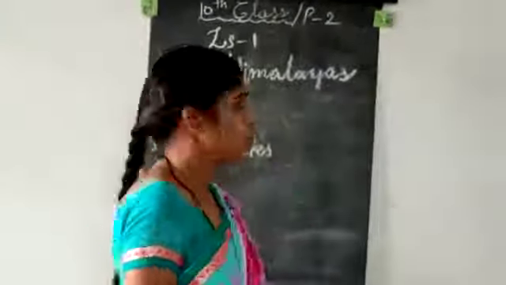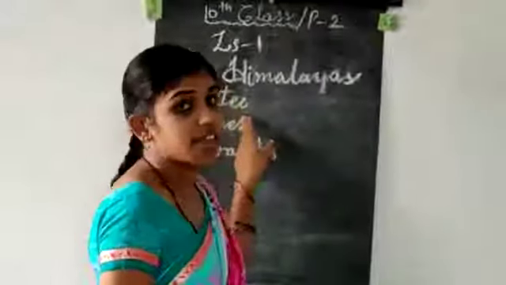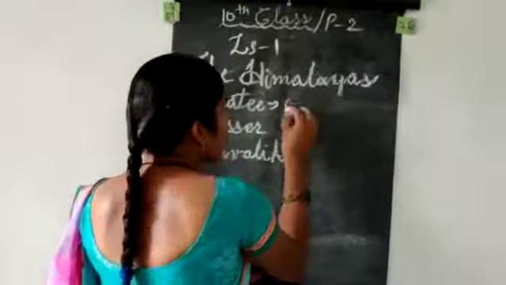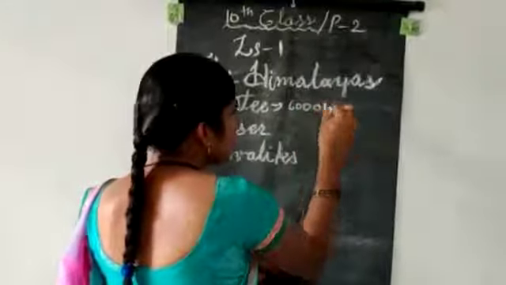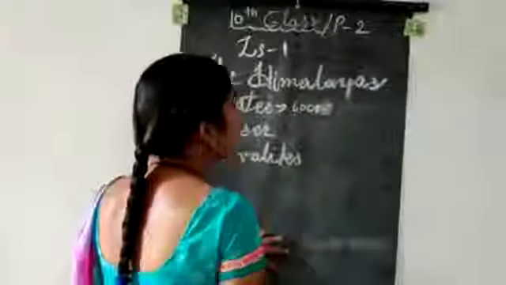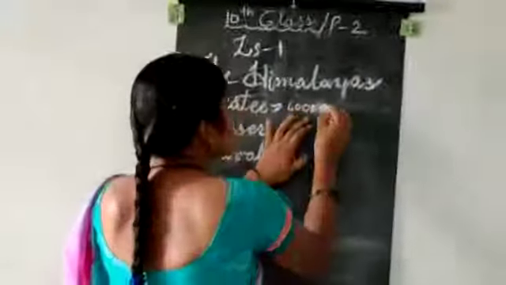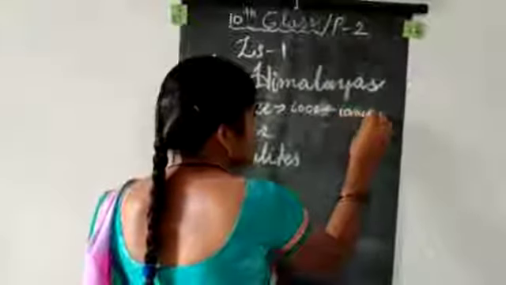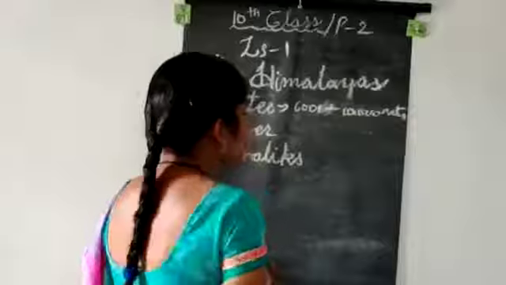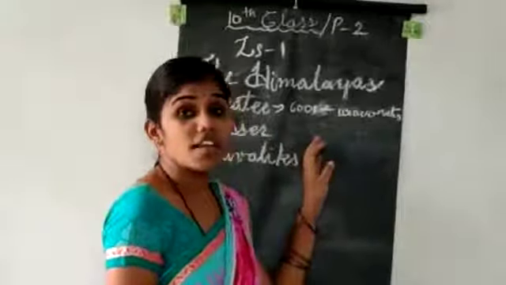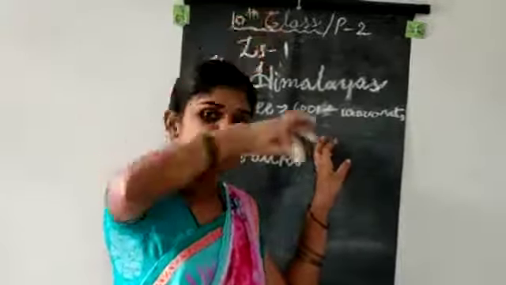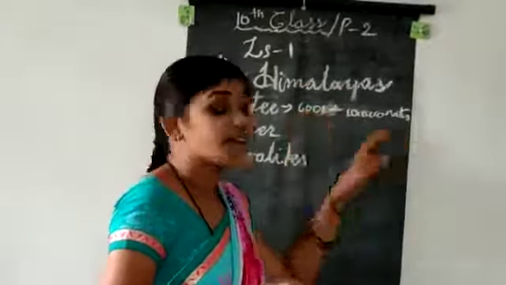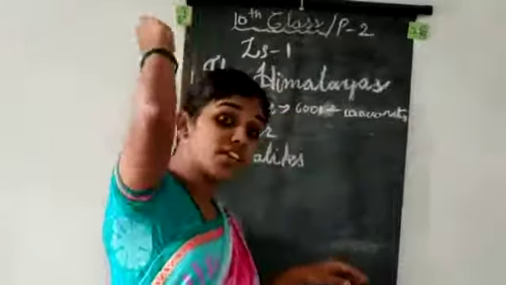Firstly, we will discuss the greater. Greater means the height from 6,001 meters to above 10,000 meters. These are the Greater Himalayas, that means they are very high.